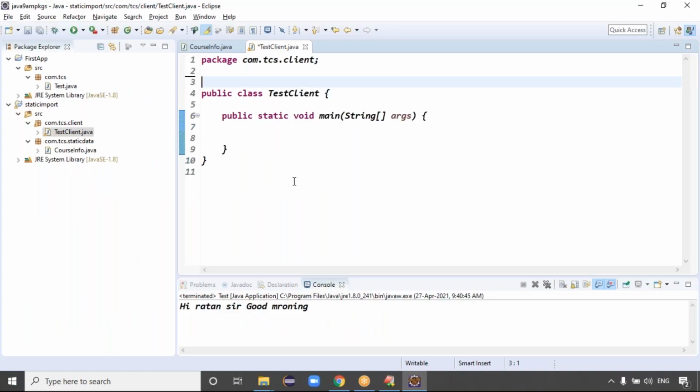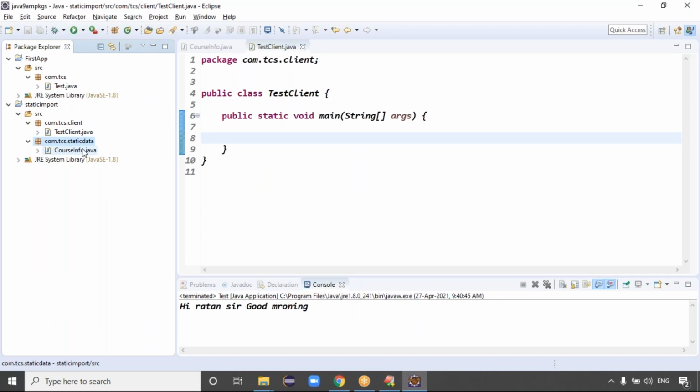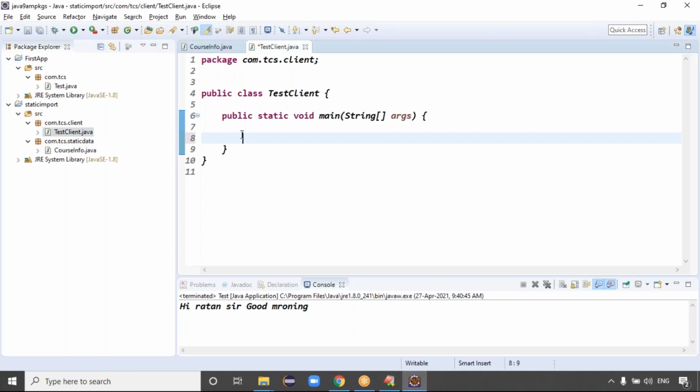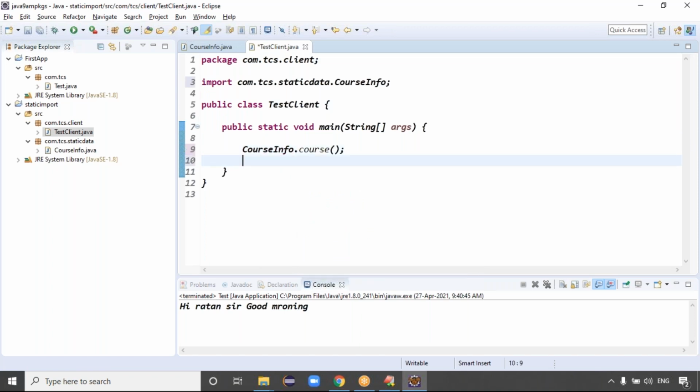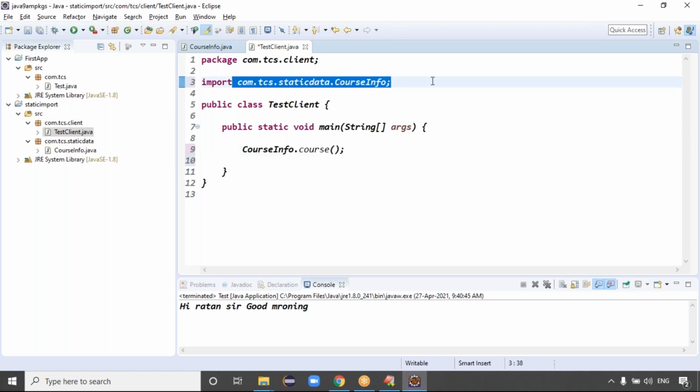Exactly, guys. Now my core static data, I hope you are able to understand how to create the package in Eclipse IDE, right? This is the way to work with Eclipse IDE. Here CourseInfo is there, here I want to access data. To access the data, you can write the CourseInfo dot course method. CourseInfo dot course method I called, and automatic import is done.